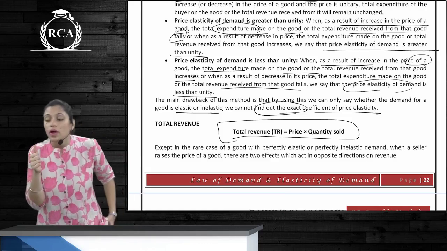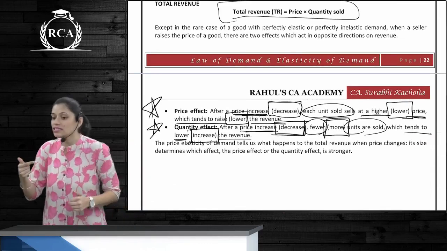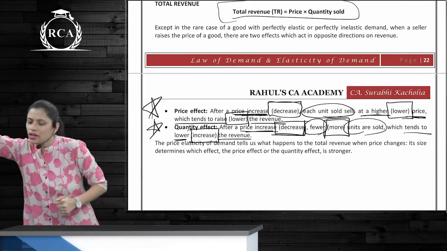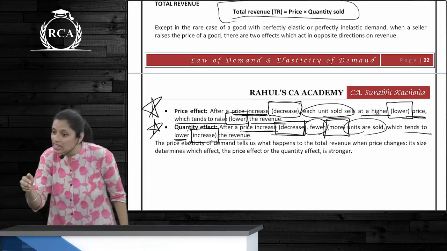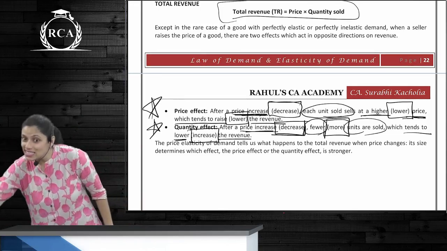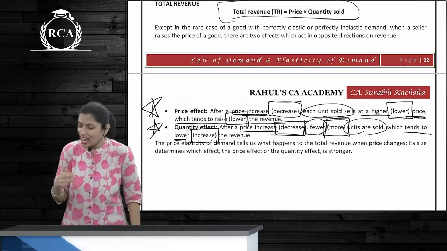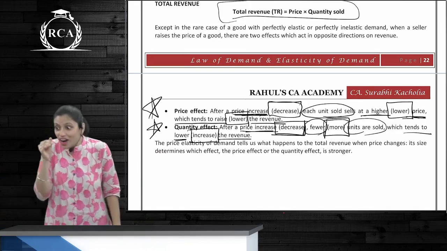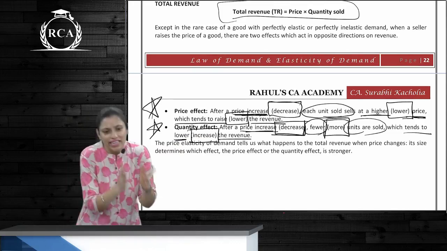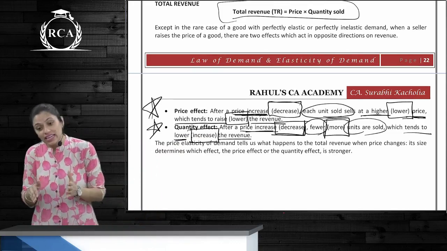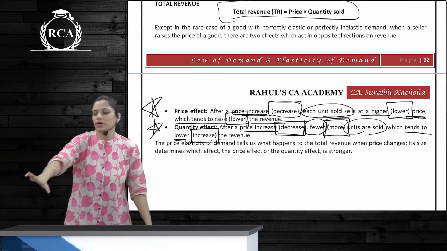Now there are two effects which we talk about. One is the price effect and the other the quantity effect. After a price increase, each unit sold is at a higher price, so the total revenue is increasing. After a price decrease, each unit is sold at a lesser price, so your total revenue is decreasing. Quantity effect: as the price increases, fewer quantities are sold, which means that revenue is decreasing. And when price decreases, more units of goods are sold, so total revenue is increasing.